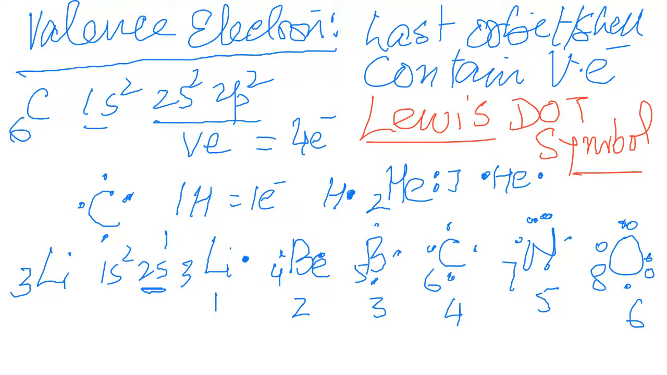Group 1, 1 valence electron. Group 2, 2 valence electrons. Group 3, 3. Group 4, 4. Group 5, 5. Group 6, 6. Okay? Is it clear? Yes, it's clear. Thank you, teacher.